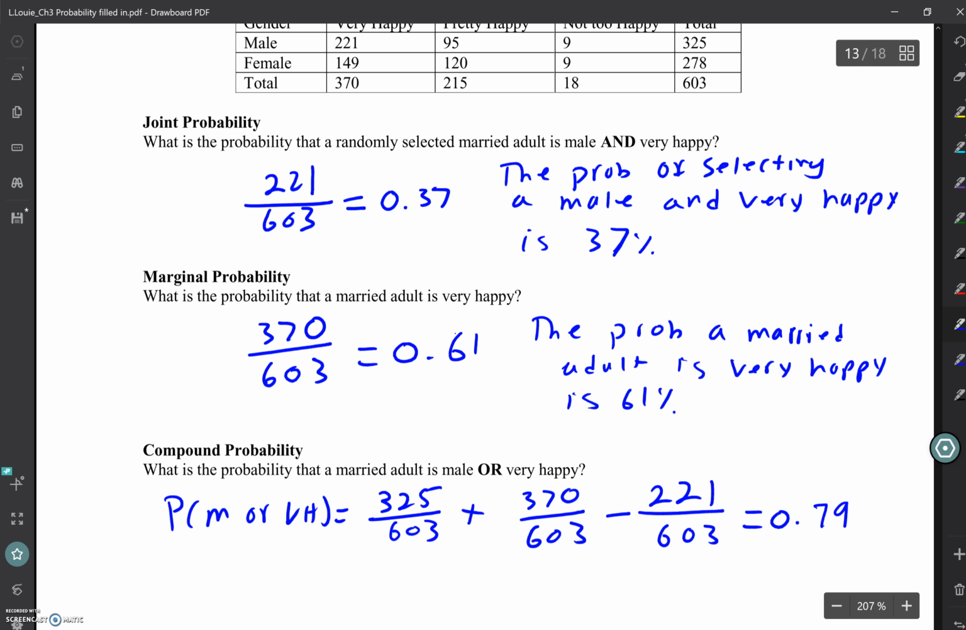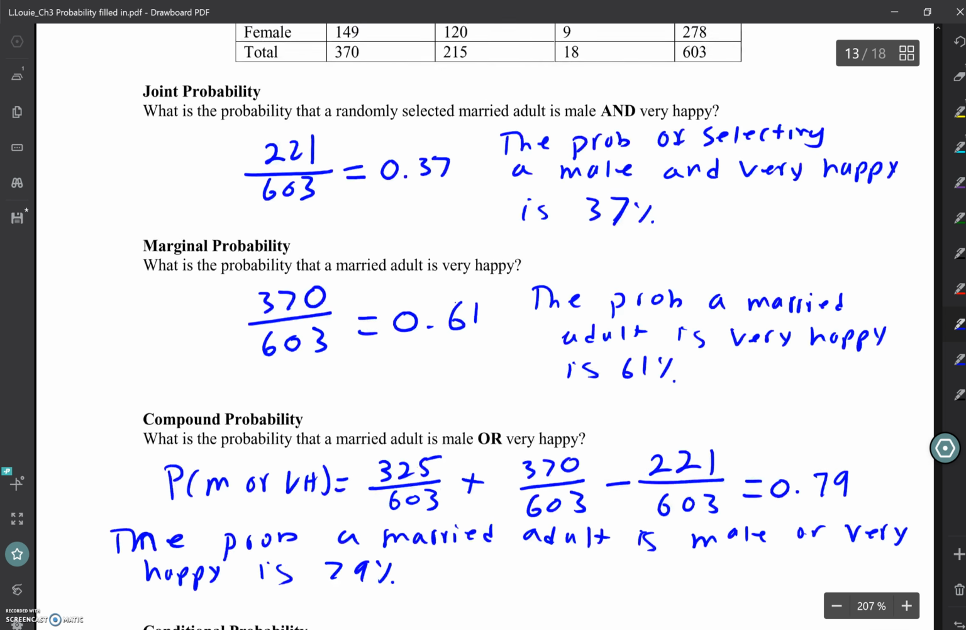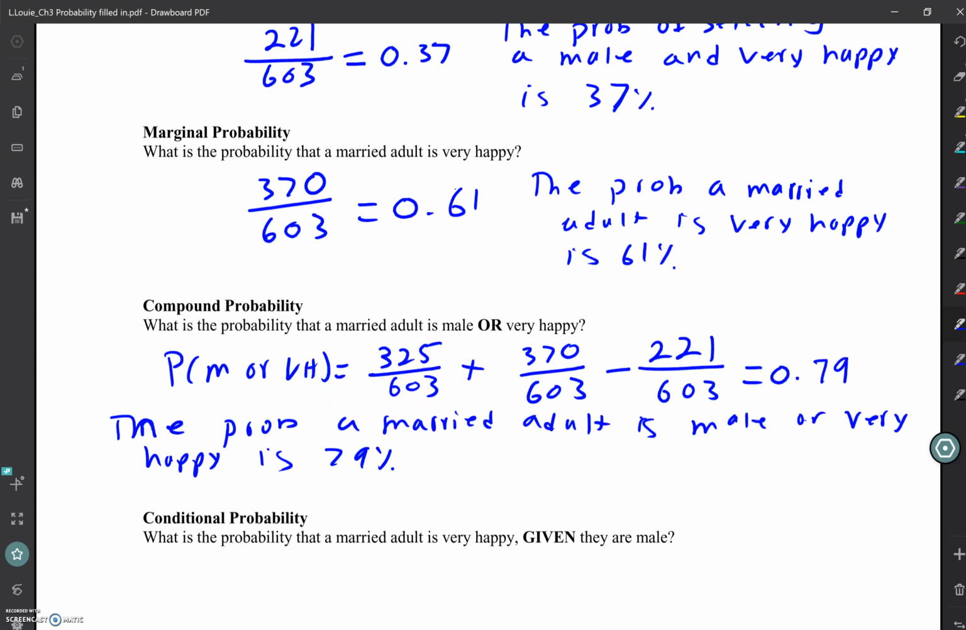0.79. So the probability a married adult is male or very happy is 79%. That's even better. Questions on that so far?